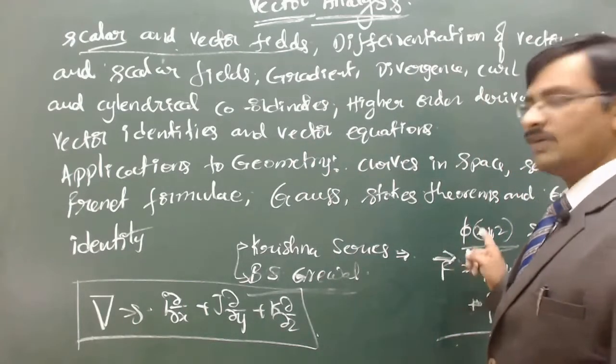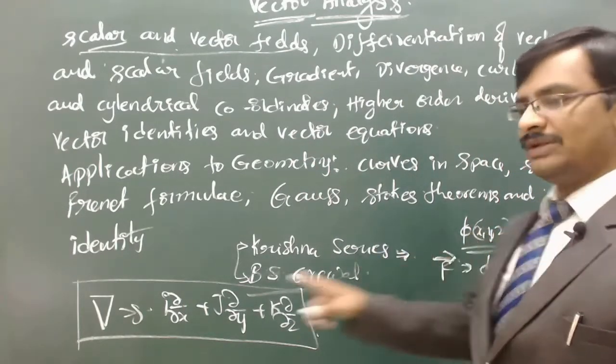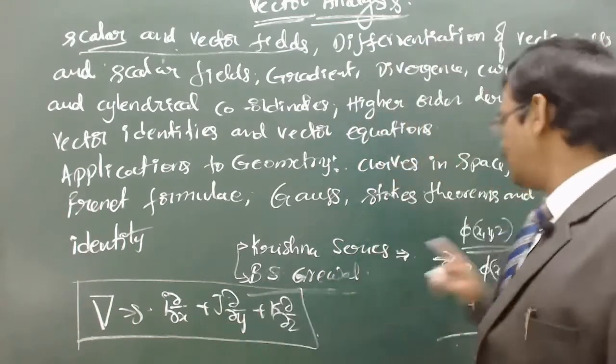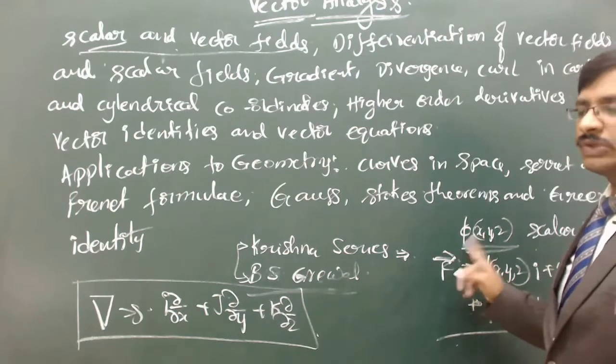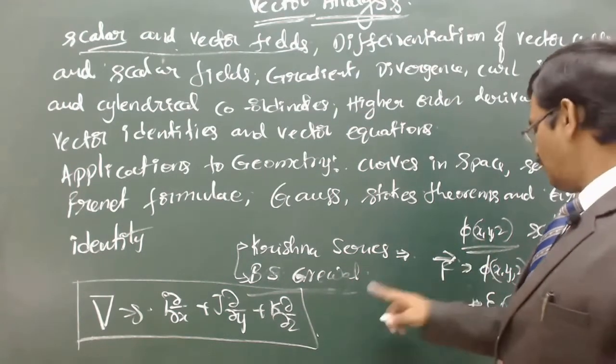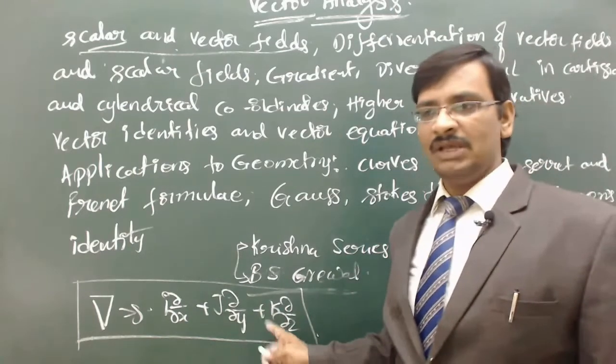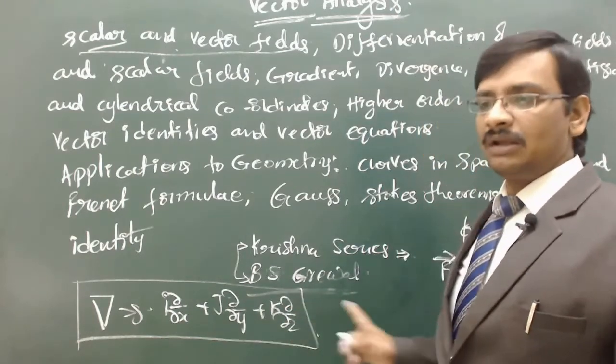This vector operator can be operated in different ways for different kinds of fields. There is a straightforward multiplication with the scalar field, which we call del phi. But when it comes to vector fields, you can do the multiplication in two different ways: either del dot F or del cross F.